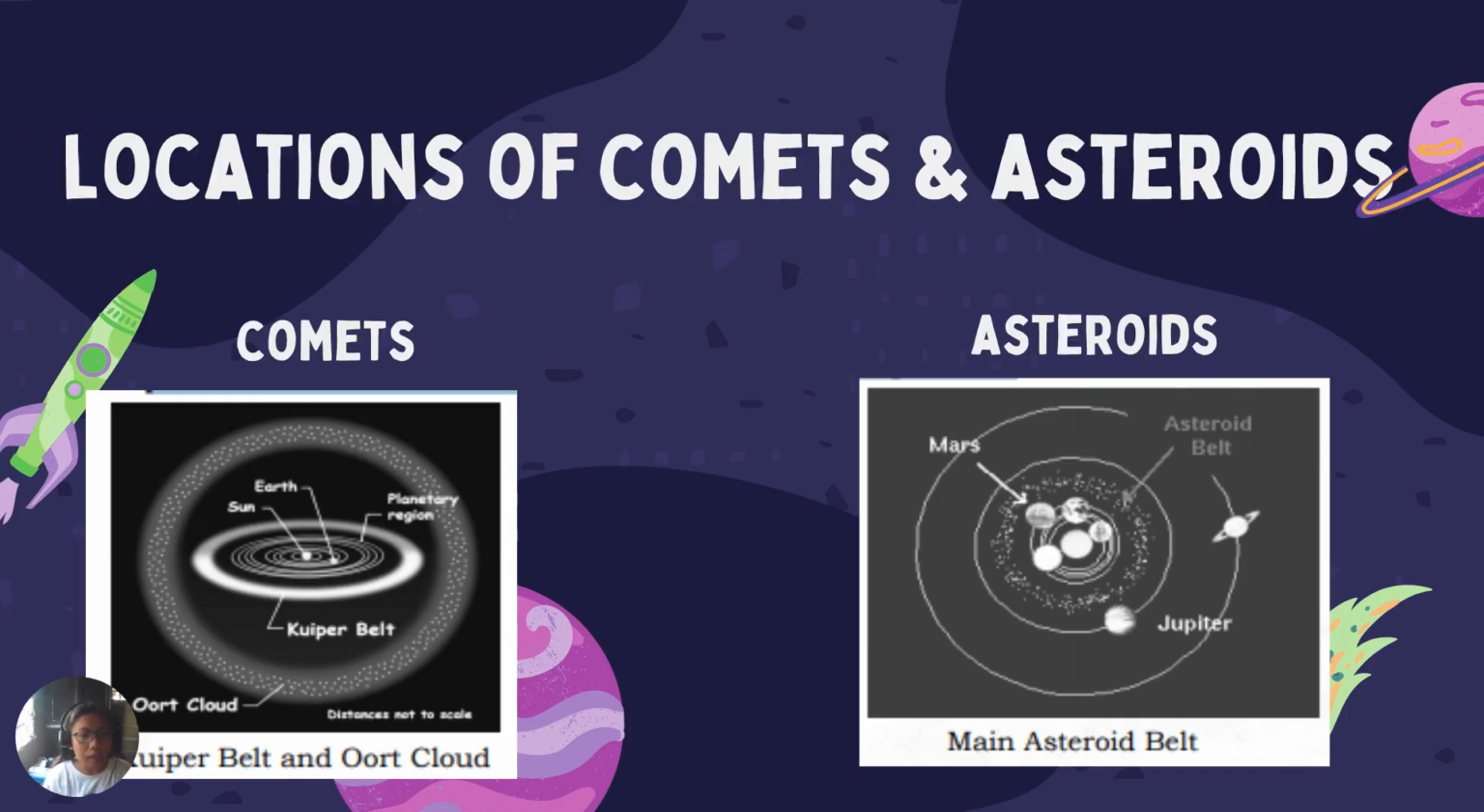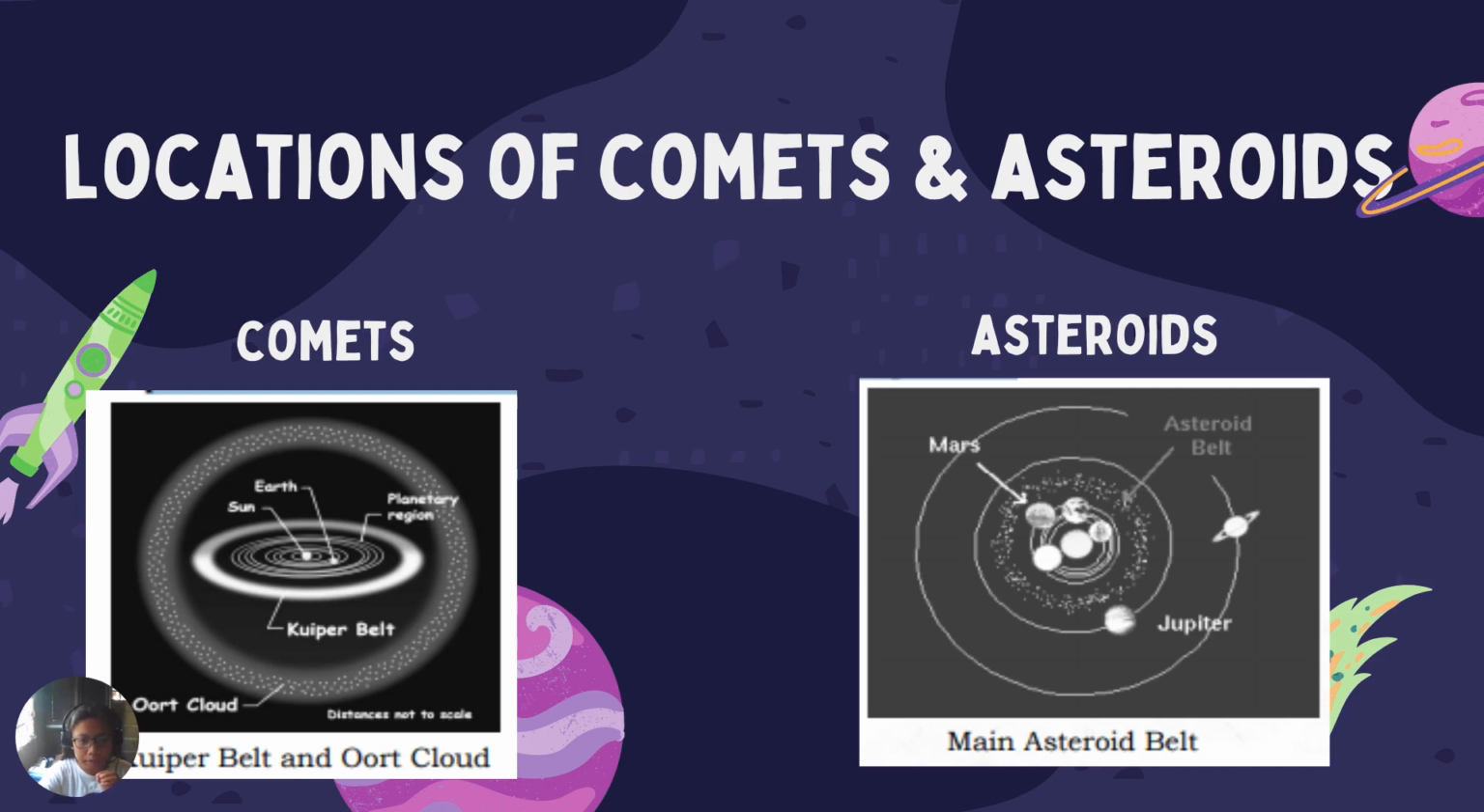So, this one is the location of the comets and asteroids in our solar system. Some of them could possibly come from the Oort cloud. Some of them come from the Kuiper belt. As you can see, for a comet to be said as a long-tailed comet or long-period comet, it should originate from the Oort cloud.